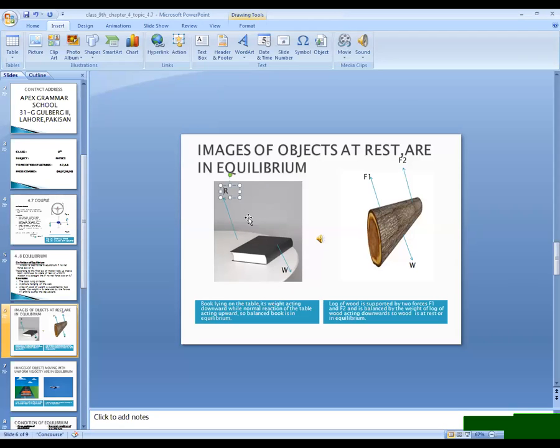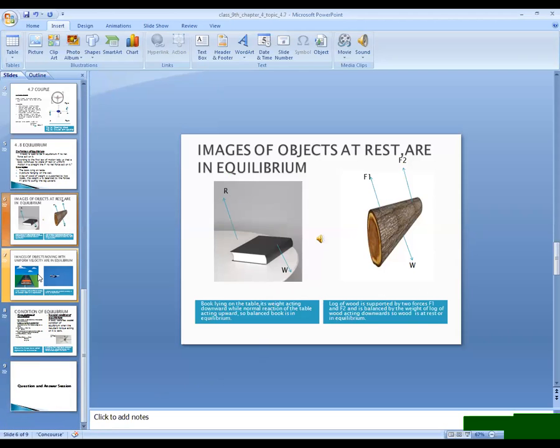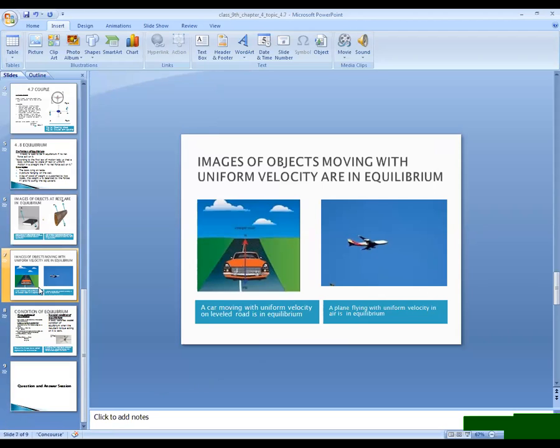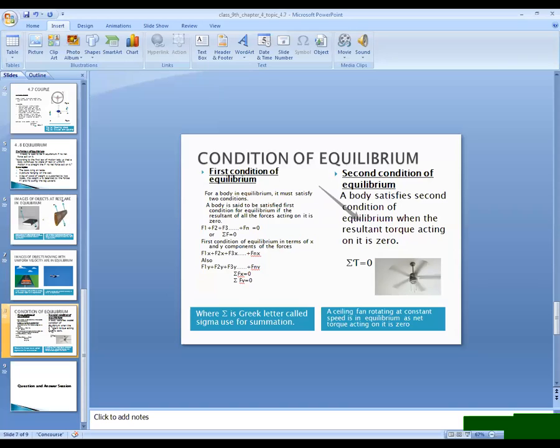So they are anti-parallel, balanced, and in equilibrium. In the other case, there are two ropes, one on each side, holding the log, so that the total resultant force is balanced by the weight of the log. Then we discussed bodies moving with uniform velocity. They are also in an equilibrium position.